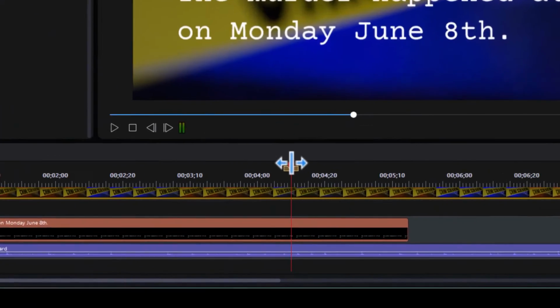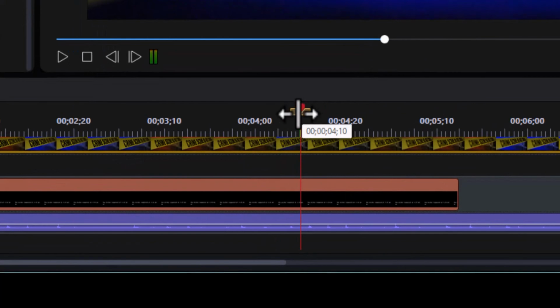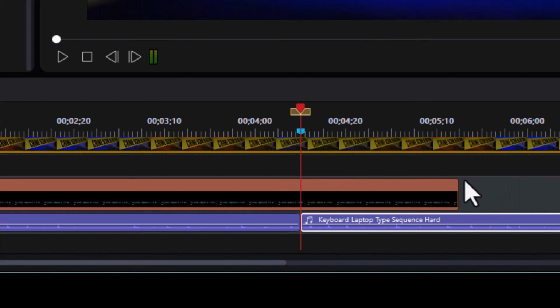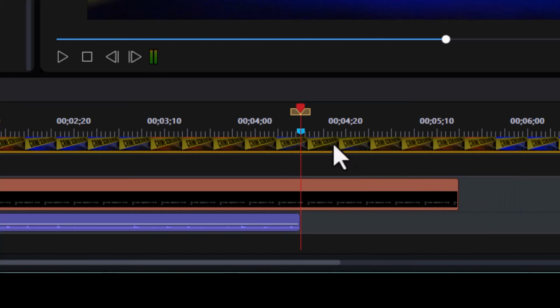That's good right about there. And if I want, I can hit the M key and give myself a marker. But what I want to do is trim only the keyboard sound effects. So I'm going to highlight that clip, and then I'm going to do Control T. It will split it where my playhead is. I'll just delete the last half of it. So the sound will end right there.